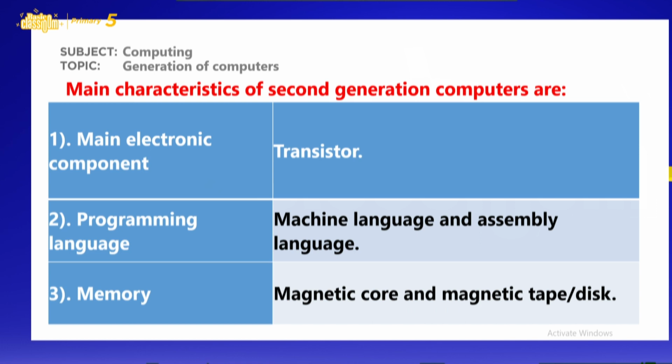Then we have programming language: machine language and assembly language. Then memory. When we talk of memory, we have magnetic core and magnetic tape or disk.